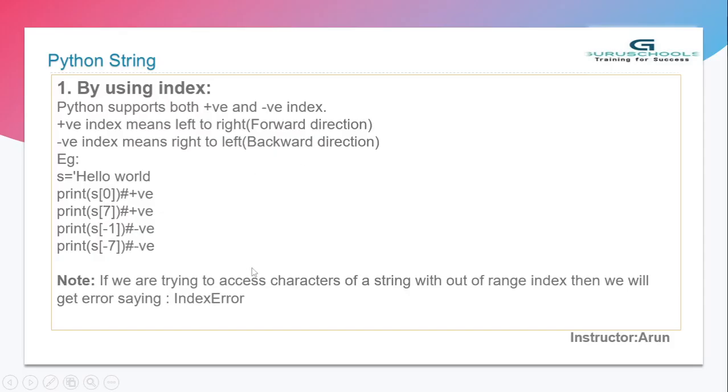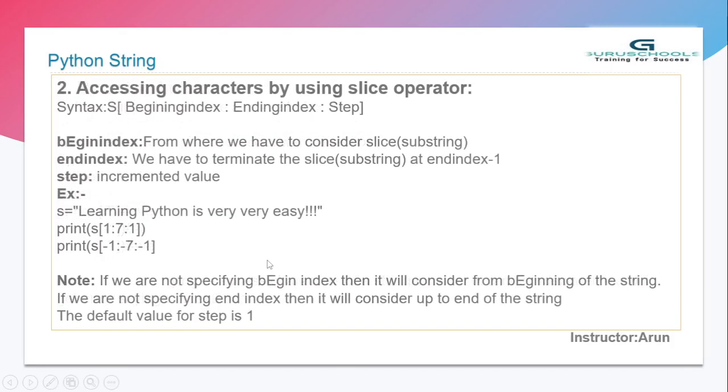Okay, so the next topic is slicing: accessing characters by using the slicing operator. Why do we need it? Because indexing only lets you access one particular character. But right now the question is, I want the data from this position to this position. Then how do we solve it? Then you can use the slicing concept.